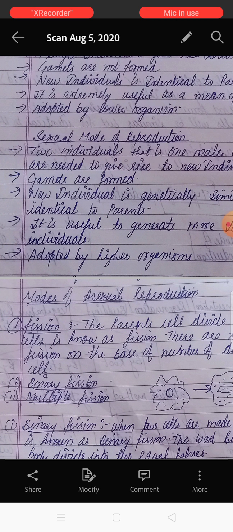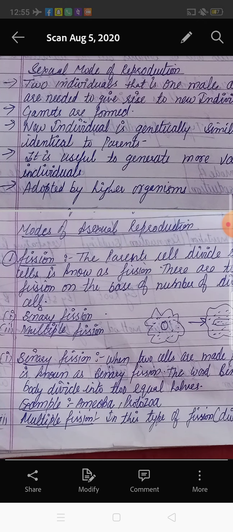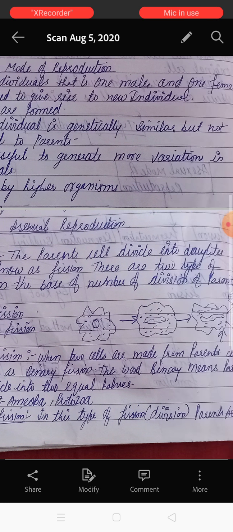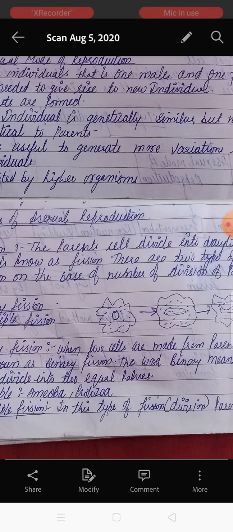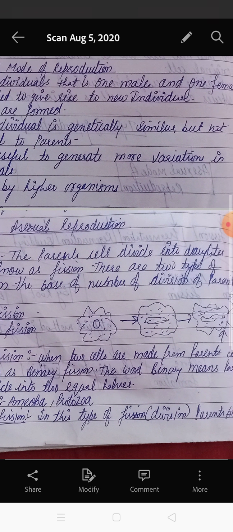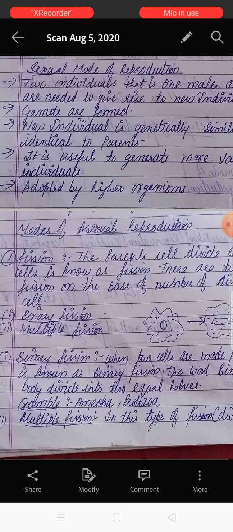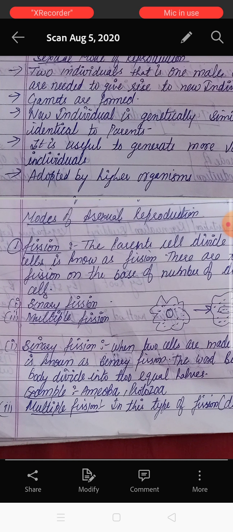So after this you have the second mode of reproduction, named the sexual mode of reproduction. In sexual reproduction, two parents, male and female, are needed to give rise to a new one. Both the parents, male as well as female, are needed for the production of a new one. So this mode of reproduction is known as the sexual mode of reproduction.